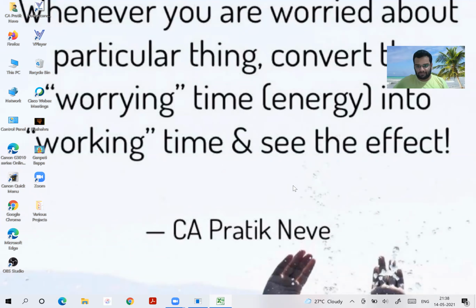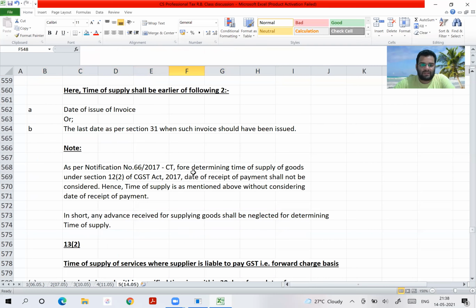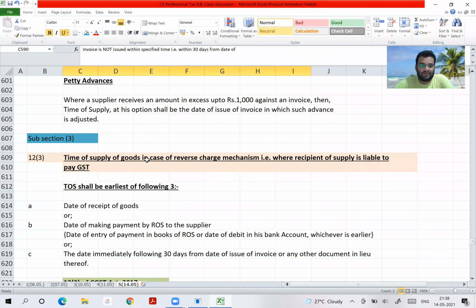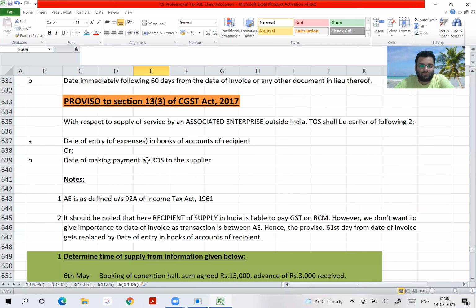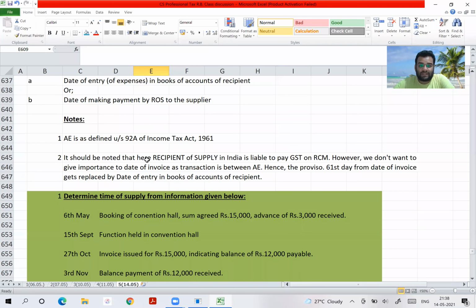Clear with the point? Yes, very good. Chalo, so we have covered all subsections in section 12 as well as section 13. So you can read it in detail here. I'll not again go through it, of course. But I would like to take this example to test your understanding and to make you realize a few things.